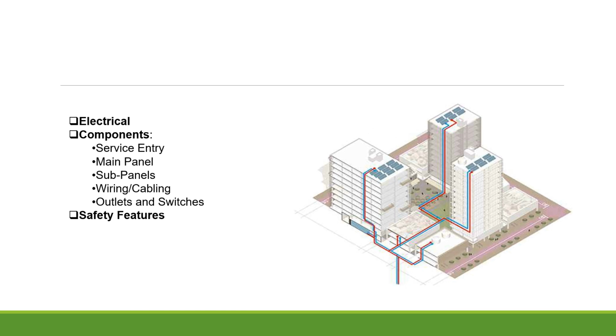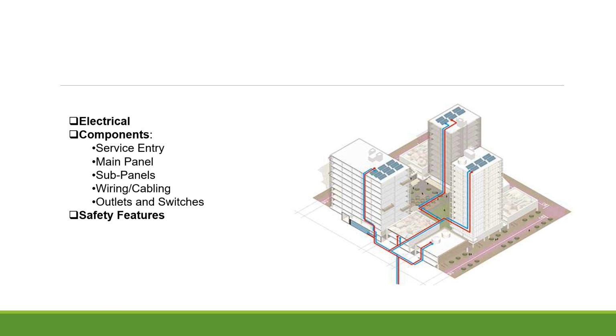Electrical. The purpose is to distribute and manage power throughout the building. Components include the service entry, where the utility's power supply enters the building. Main panel that distributes power to sub-panels and circuits. Sub-panels, which feed power to specific areas or systems. Wiring and cabling, which connects devices and systems to power. Outlets and switches, which provide power points and control for devices.